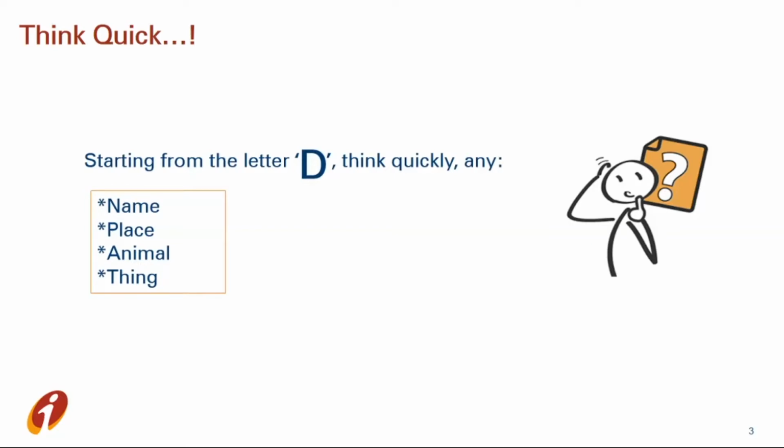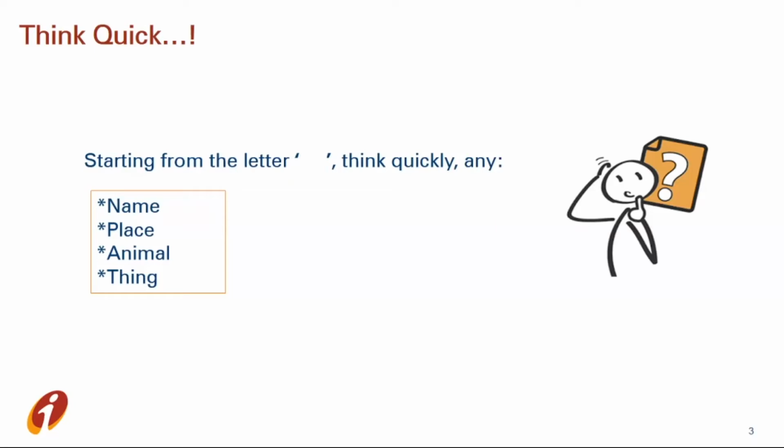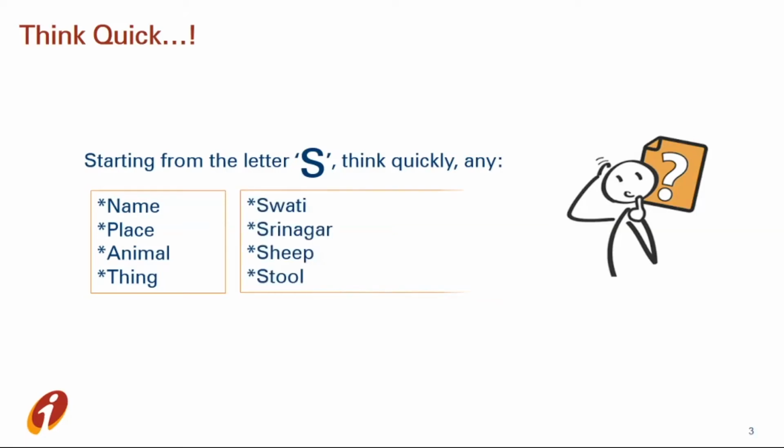I also do the same. I thought the name Deepika, place Delhi, dog and desk. What do you think? Okay, let's start it again. So start. Stop. This time I got letter S, and just think name, place, animal, thing with the letter S. And I thought Swati, Srinagar, sheep and stool.